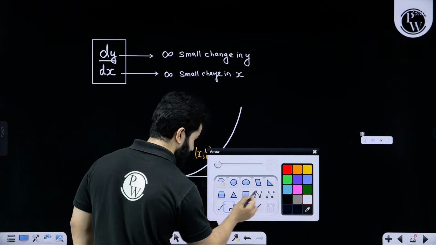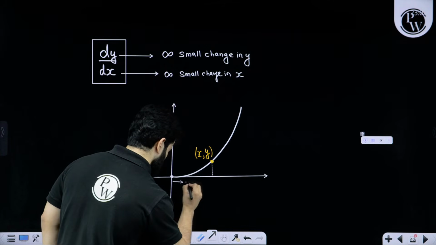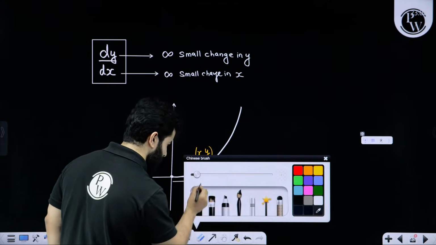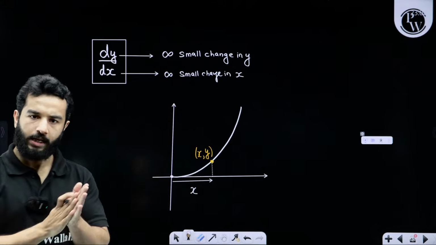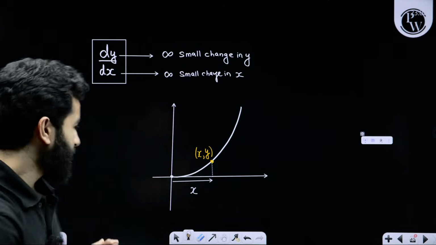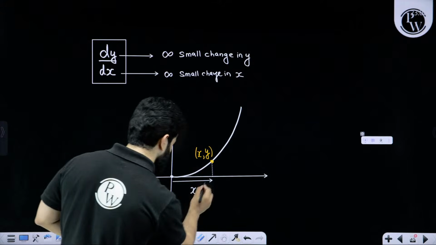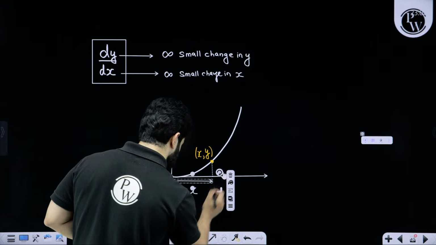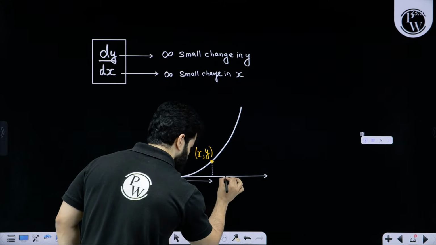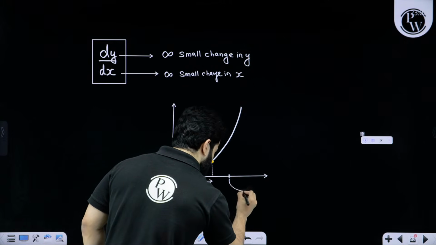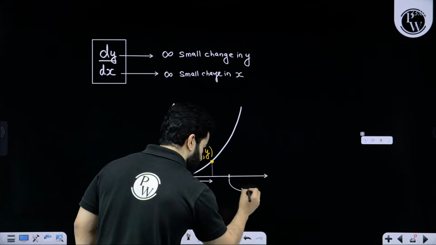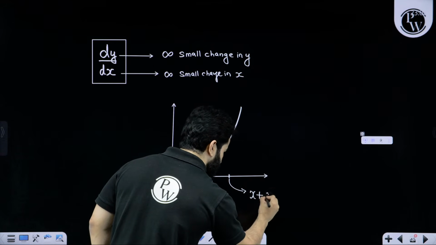Now let's write another x somewhere over here, and the coordinate of this point is x plus dx.